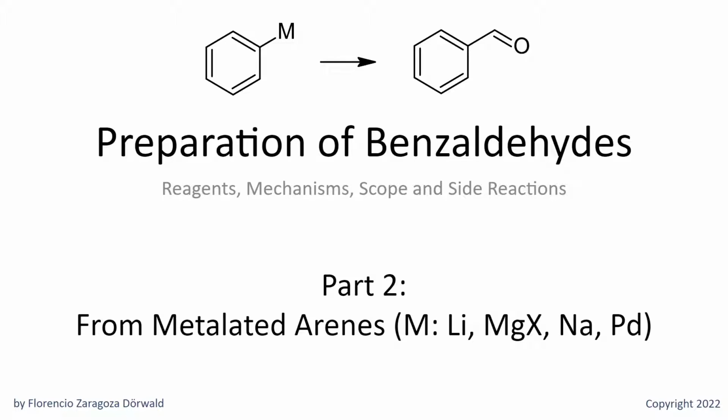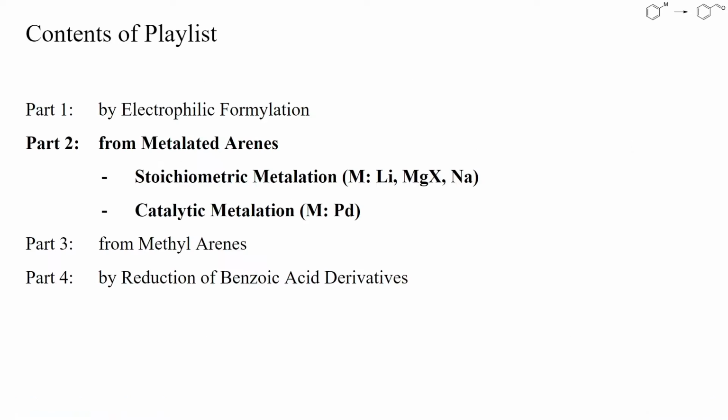Welcome to part 2 of my playlist about the preparation of benzaldehydes. This video is again about electrophilic formylations, but this time of metalated arenes. Most examples are reactions of stoichiometrically metalated arenes with DMF or other formyl cation equivalents, but I'll also show you some examples of catalytic metalations.